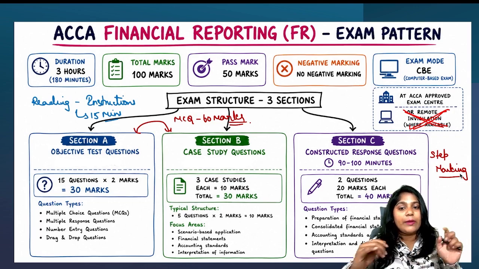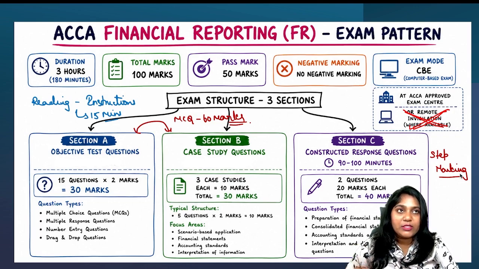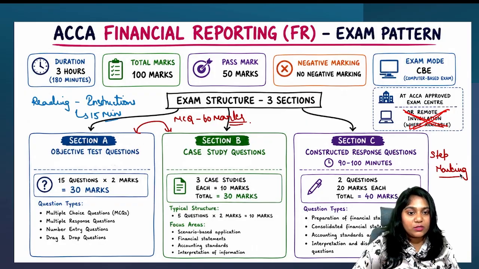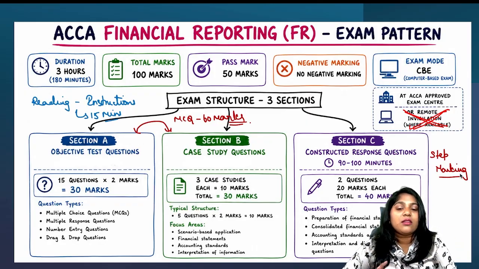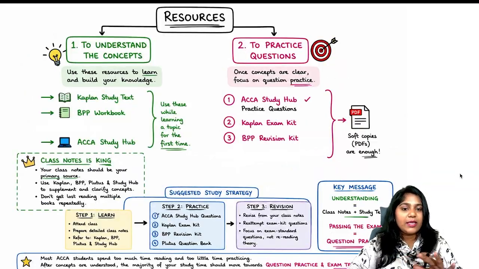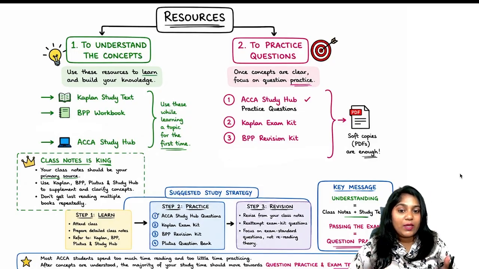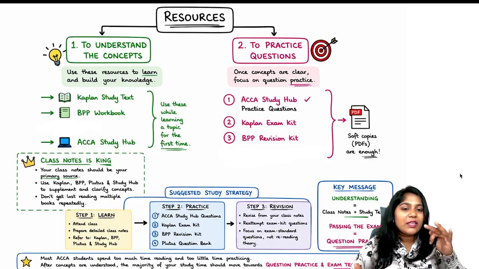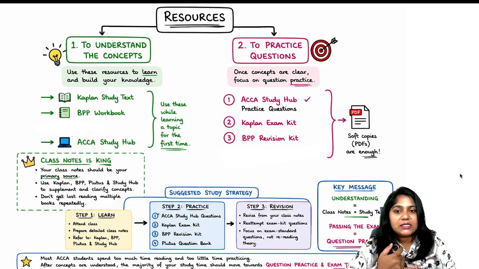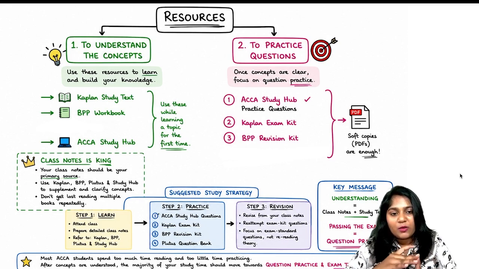Right? Now, ma'am, I know financial reporting is more important, and I also know how the exam structure works. Now I have a question. What are the resources that I actually have to study for financial reporting? Where do I go to study? See, you guys need to understand the class notes are always king. I keep saying this. Of course, we have multiple sources for resources. So I'll give you 3 major resources: ACCA Study Hub, BPP and Kaplan. These are the 3 options that we have.